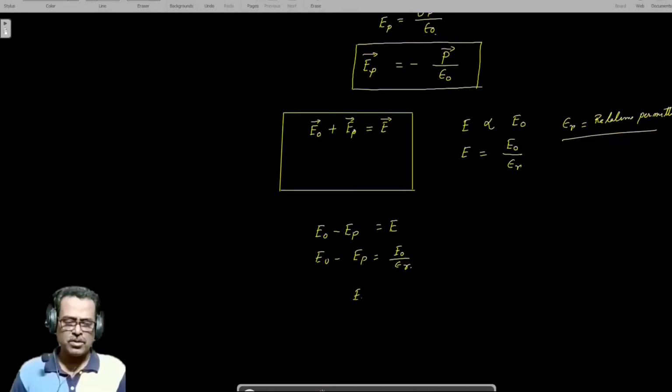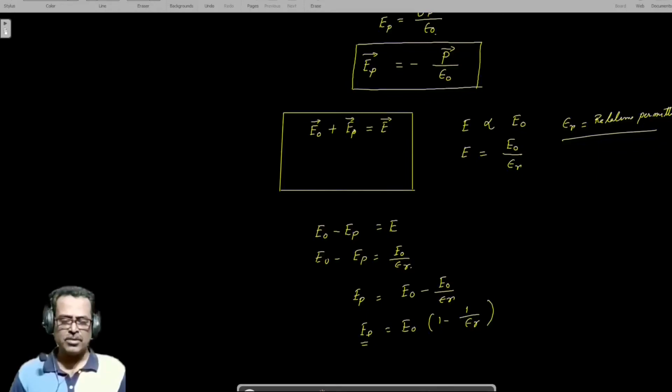Now, E0 minus E P is equal to E, and E is equal to E0 by epsilon R. So E P is equal to E0 minus E0 by epsilon R. That means E P is equal to E0 into 1 minus 1 by epsilon R. So the polarizing field is equal to the external field into 1 minus 1 by epsilon R. If we use vector notation, then E P is equal to minus E0 vector, because the direction of E P is opposite to the direction of E0, into 1 minus 1 by epsilon R.